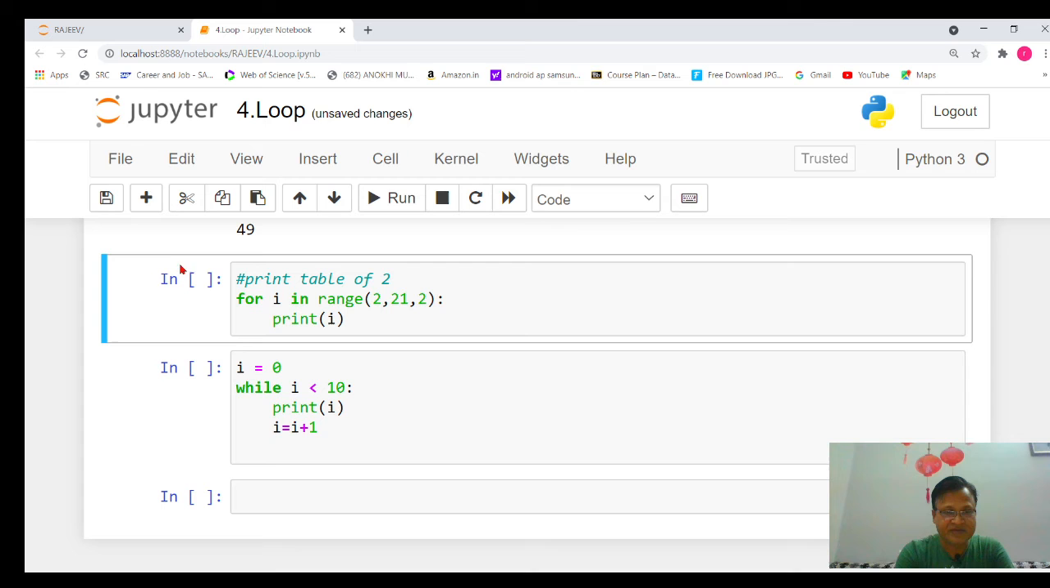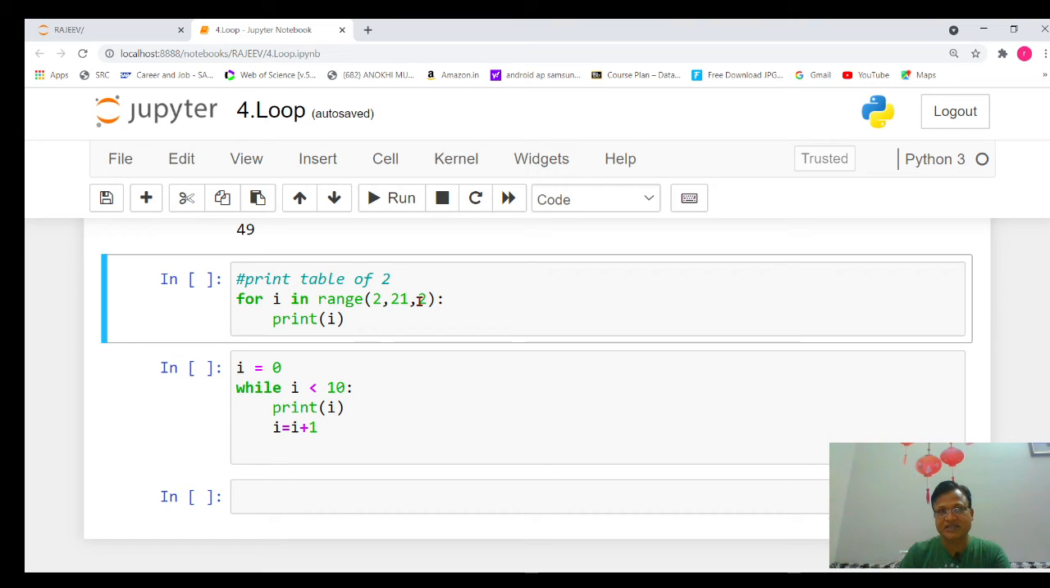Let's see. Everything will be the same. The first argument indicates where we want to start, that is the first number. The last number is where we want to end. Since the last number will be 20, I have taken 21, because it will automatically be considered as n minus 1. And the third argument is very important: it is the gap you want between the first number and the next number generated by the range function.